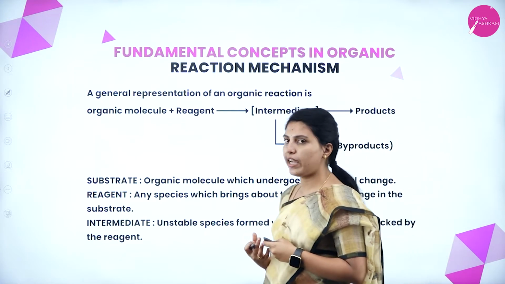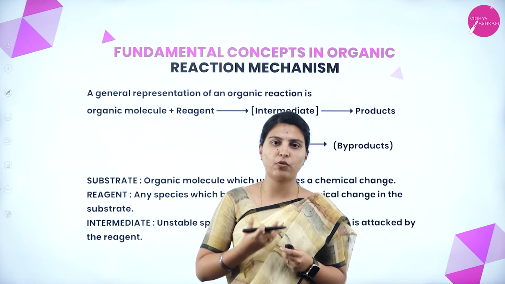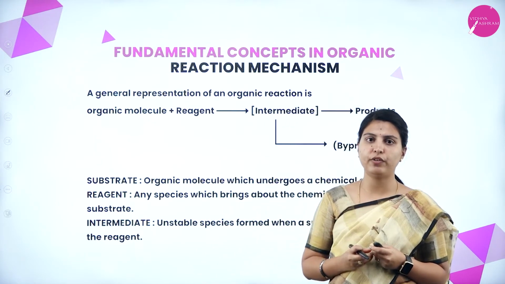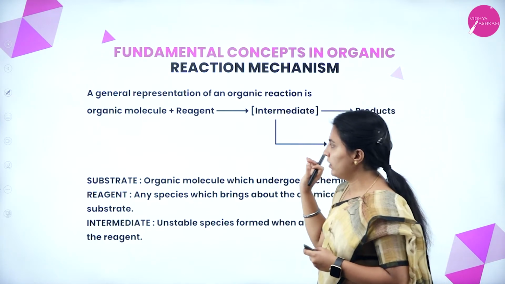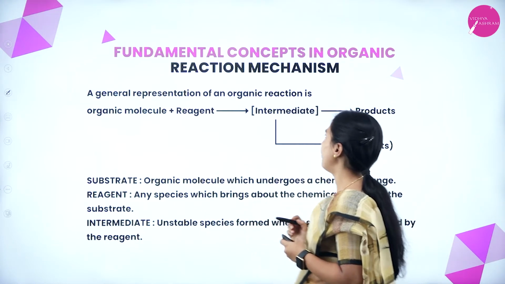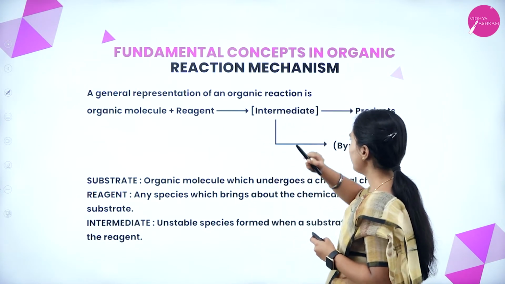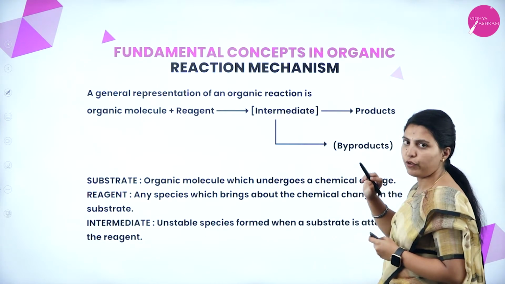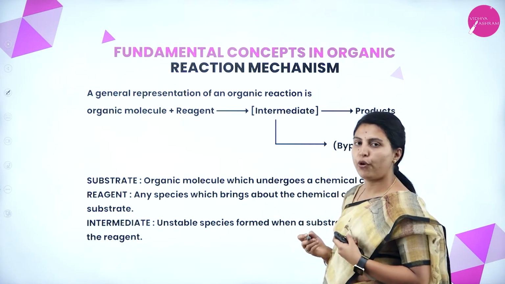For doing a reaction mechanism or proceeding with a reaction, you should know what the substrate or reactant is, what the product is, and what the intermediates are in each kind of reaction. To understand, this is a general representation of an organic reaction: this is the organic molecule, reagent. Here it will form an intermediate, and the product will be formed. The intermediate might be a byproduct, or it may not form at all.